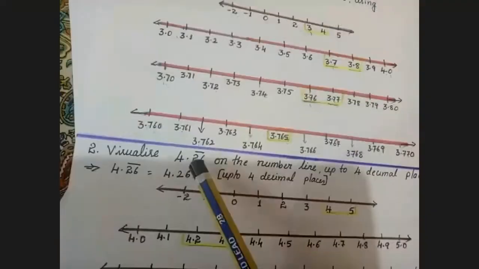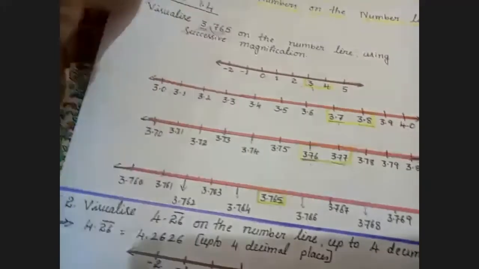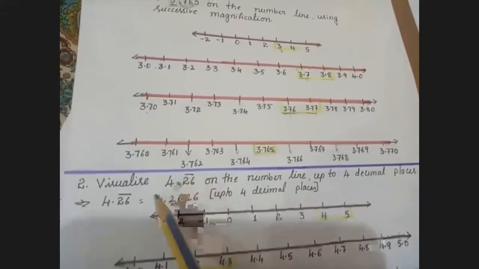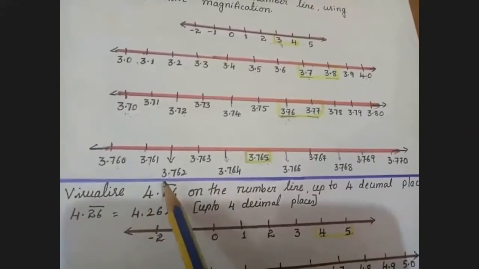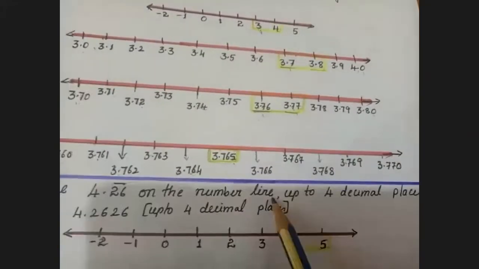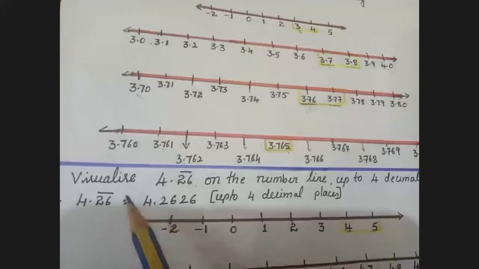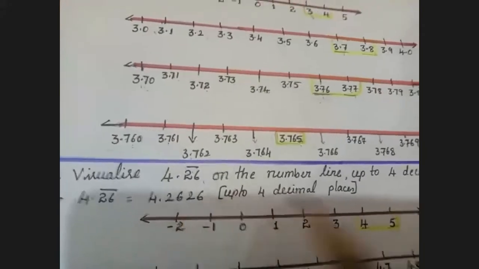Okay, next question: 4.26 bar. What do you mean by 26 bar? Here the 26 is repeating. That's why we mentioned the bar here. That I've already explained in the previous class. Visualize 4.26 bar on the number line up to 4 decimal places. 4 decimal places means after the point, 4 digits they want. Am I clear? That is nothing but 4.26 bar means 4.